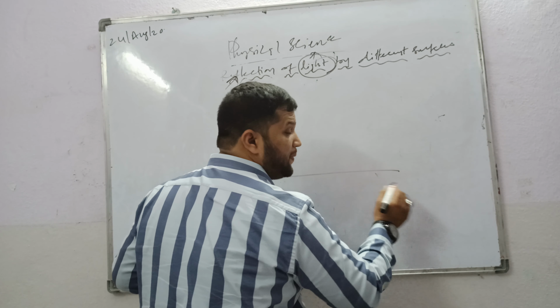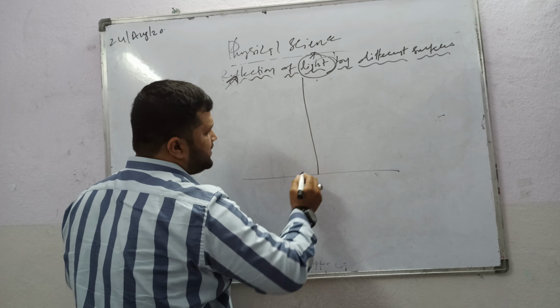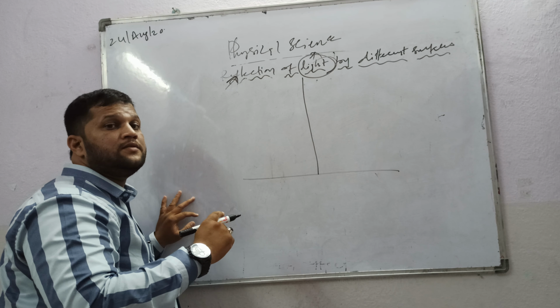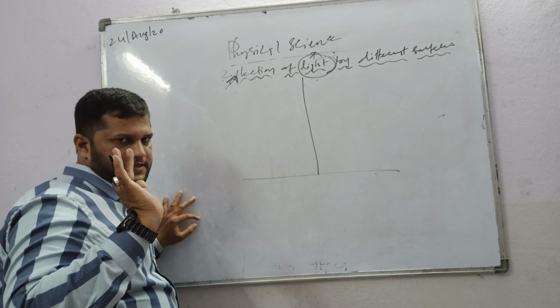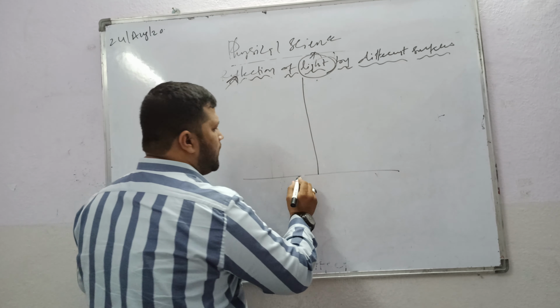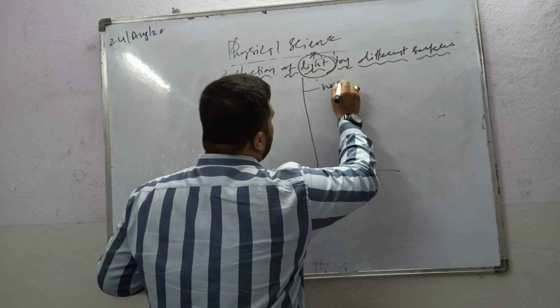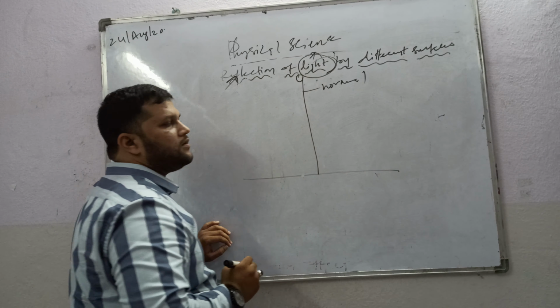Solid, opaque. This is the normal. It's a line which touches any point of a surface. That is called a normal. That is an imaginary line. Suppose this point is called O.